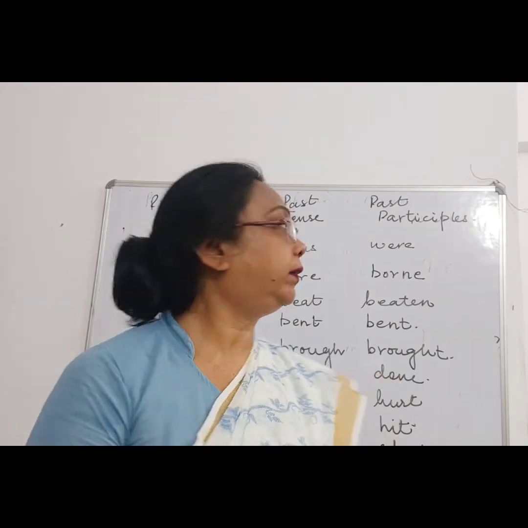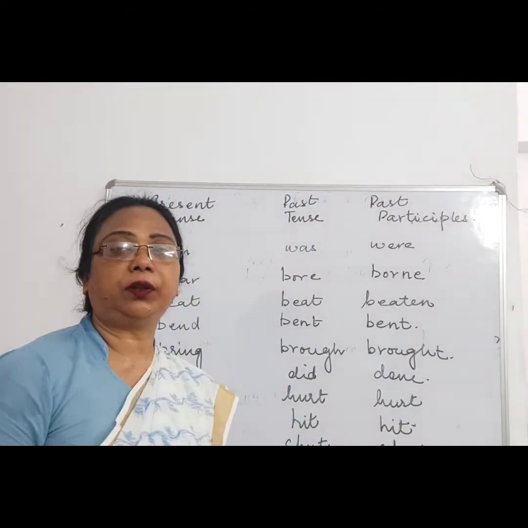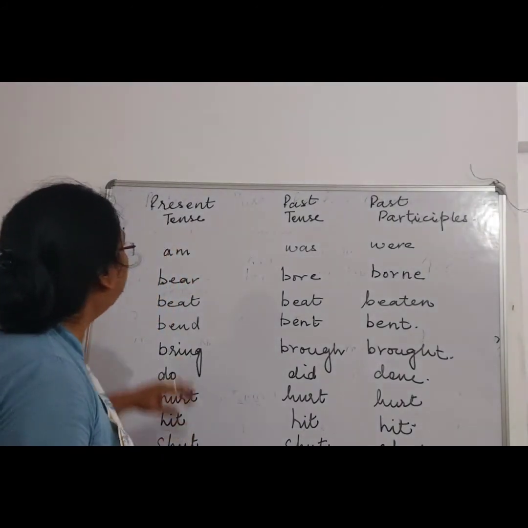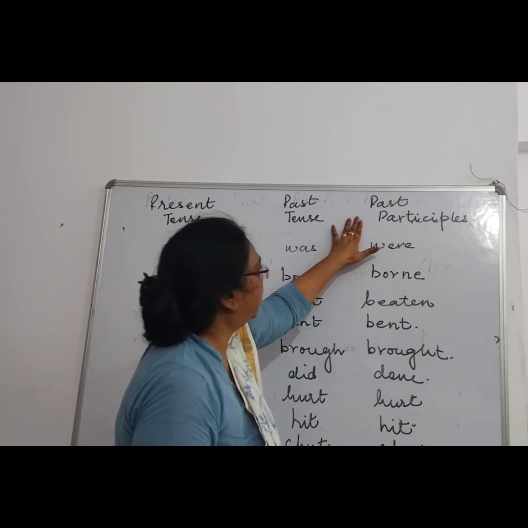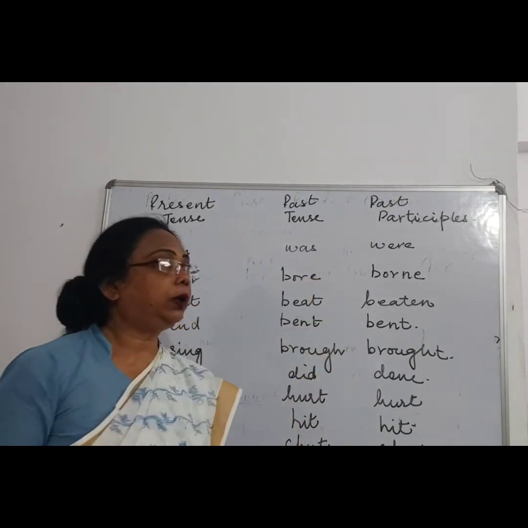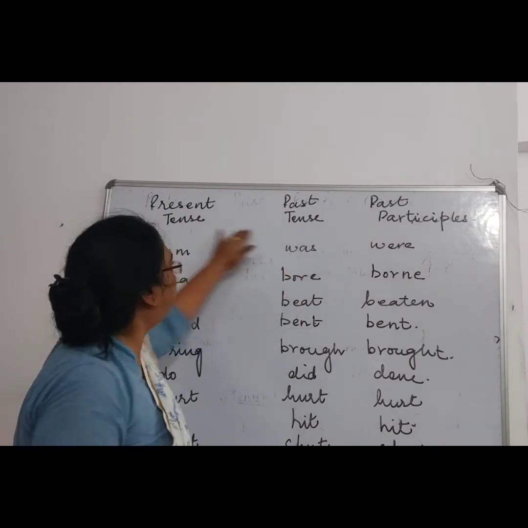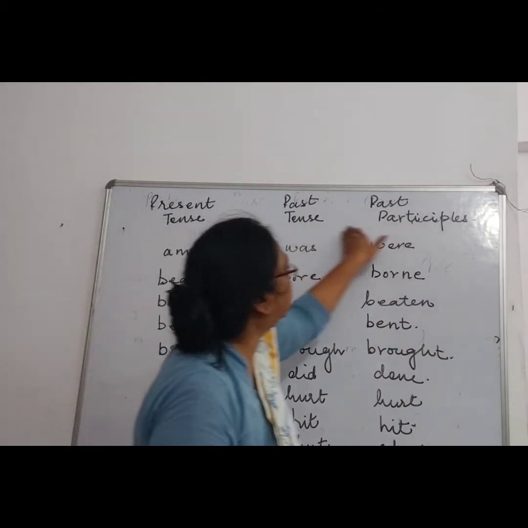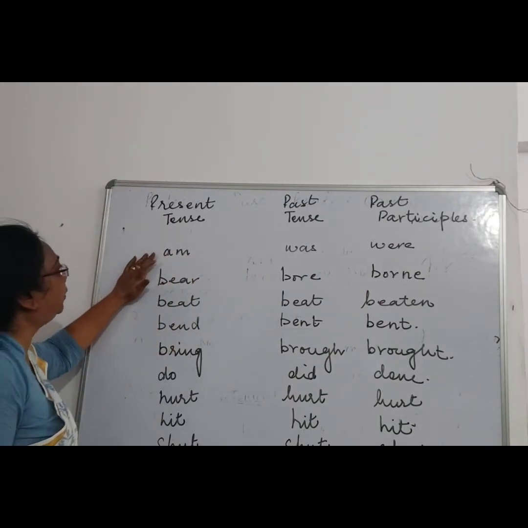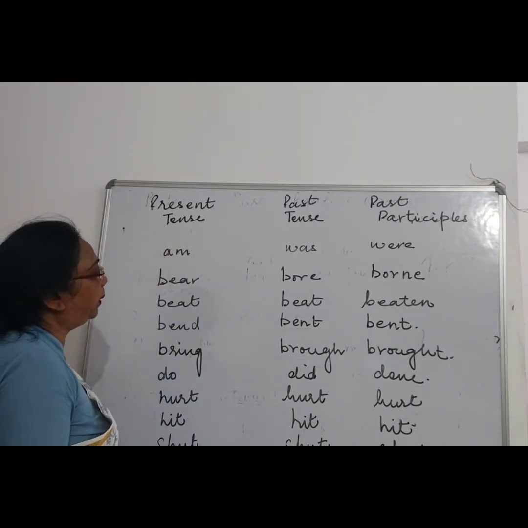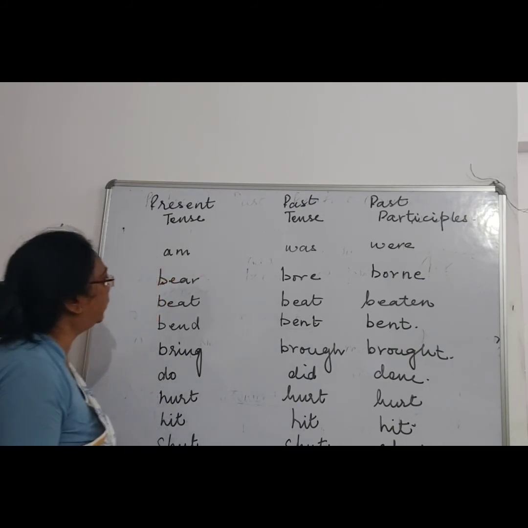Now we will see some of the past participles of the verb forms. Present tense, past tense, and past participle. All the tenses are based on these participles. Like over here, the present tense am becomes was for the past and been for the past participle.